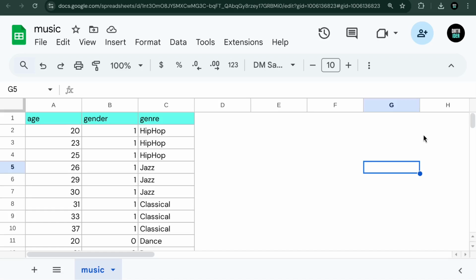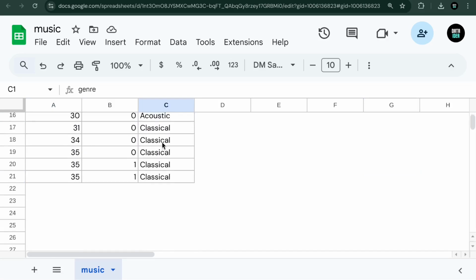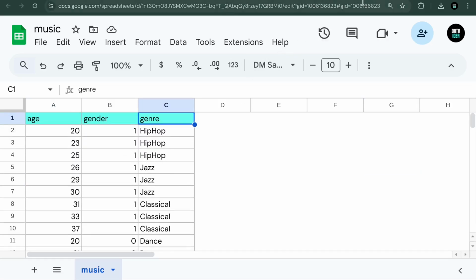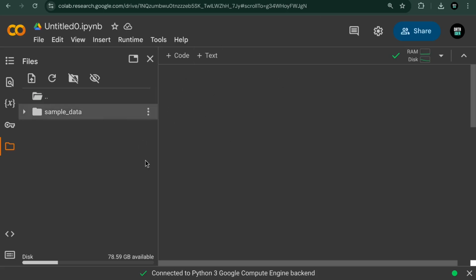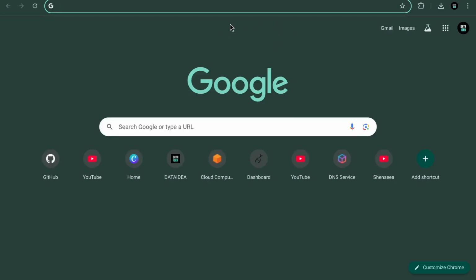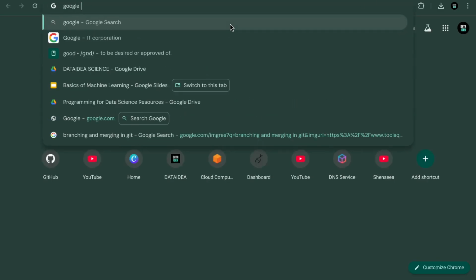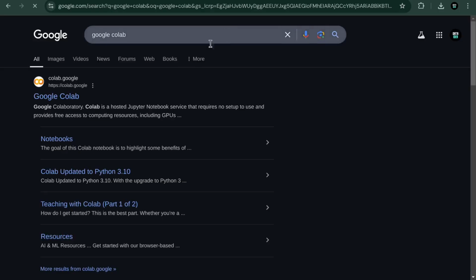Before we dive in, this is just a simple dataset that I wanted to show you where we have age, gender, and genre. It's really, really simple. And also, I wanted to show you Google Colab. This is the IDE that we shall be using to train our model. You can just find it on Google. So if you just search for Google Colab, this first result is where you want to go.